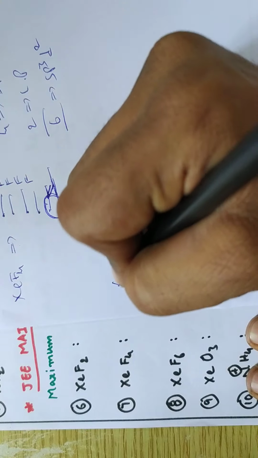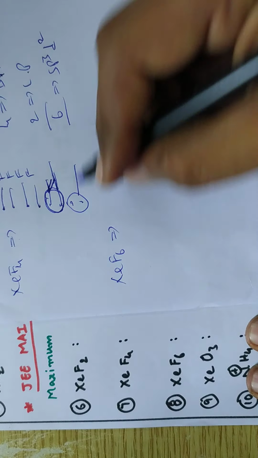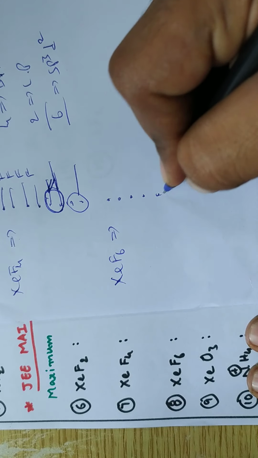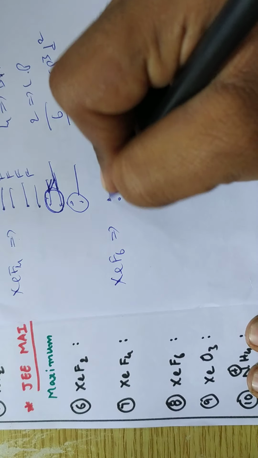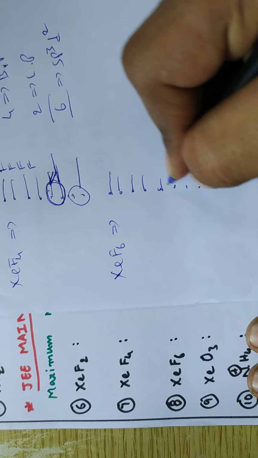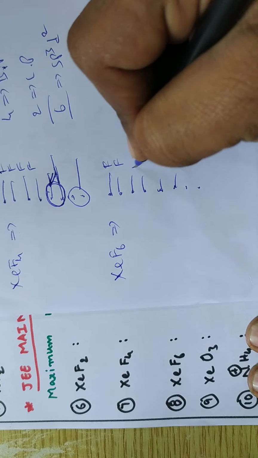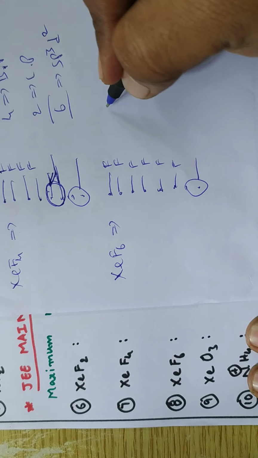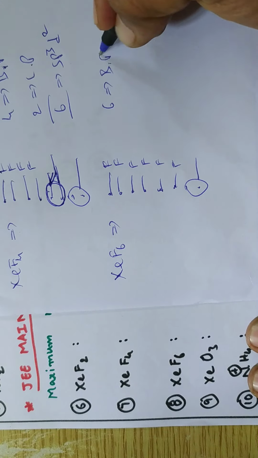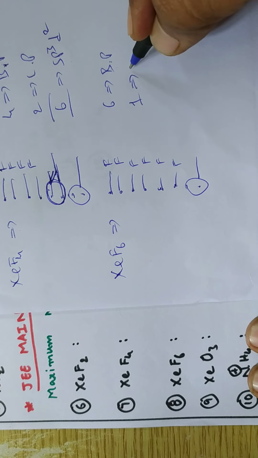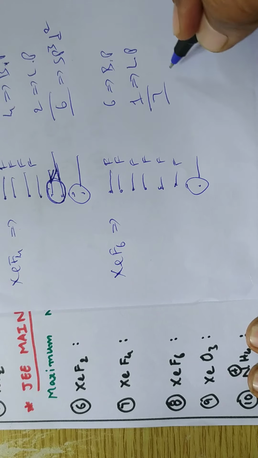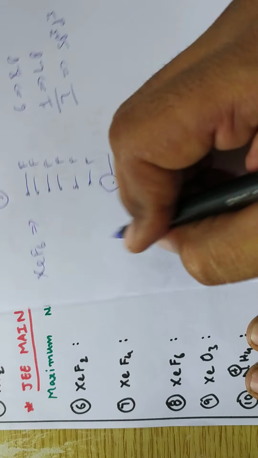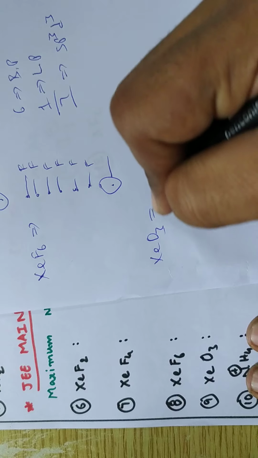Xenon hexafluoride. In xenon hexafluoride again 1, 2, 3, 4, 5, 6, 7, 8. So 6 fluorine atoms and 1 lone pair. So totally 6 bond pairs are there, 1 lone pair is there. Total is 7. Then hybridization is what? sp3d3.